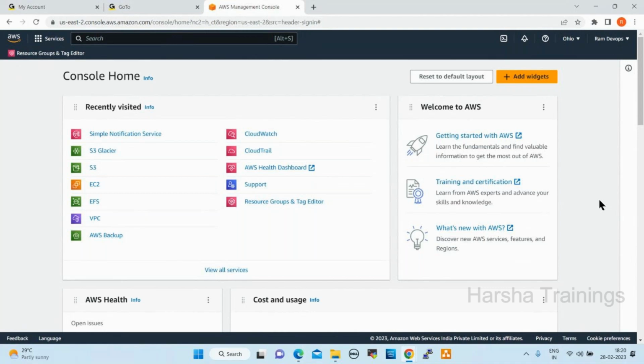So how to use the free services? How can we stop the servers? How can we delete the servers? How can we delete the storages? I will explain that. Everyone should practice on a daily basis. Once practice is completed, we need to stop the resources so that the bill will not be generated. Fine. Any questions, anyone, up to here?